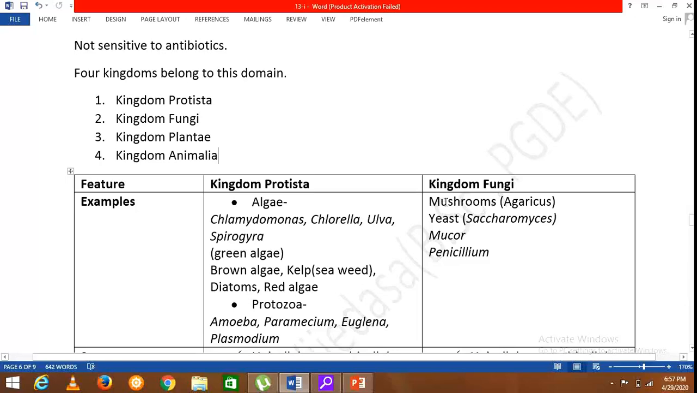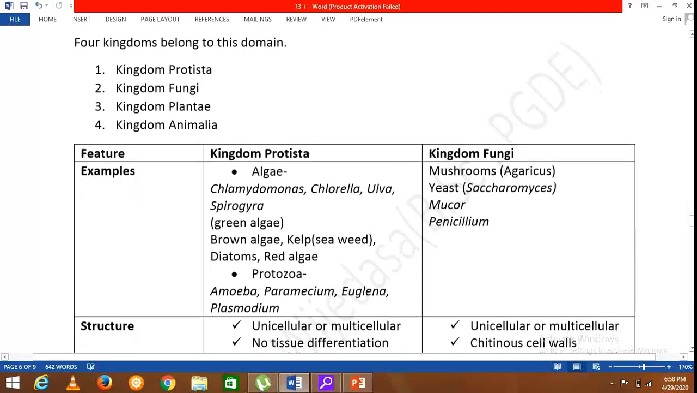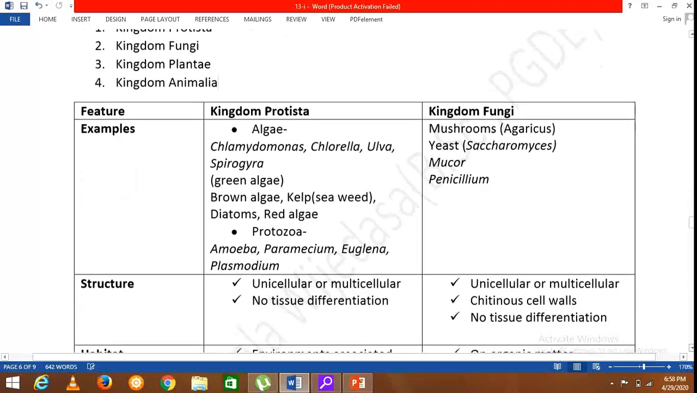Then kingdom Fungi, some of the examples are given. In Unit 8 also I mentioned that mushrooms are reproductive structures of fungi. So there is a special group which we call Agaricus. And yeast, you all know, it's known as Saccharomyces, Mucor, and Penicillium are some of the examples for fungi. You can find so many other examples.